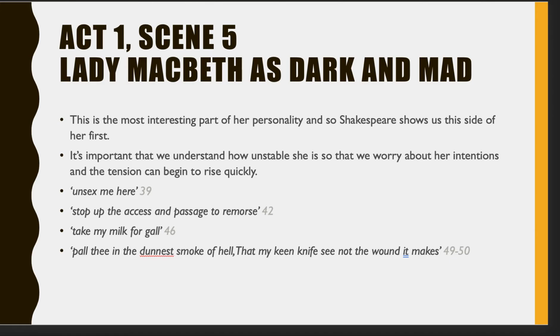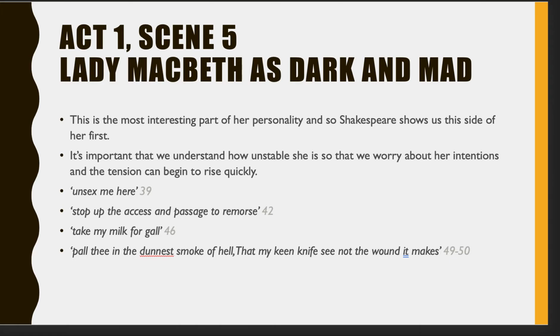"Take my milk for gall" is huge because it illustrates that she's trying to sacrifice the motherly parts of her to turn herself into something poisonous and merciless. And we've got juxtaposition there, which is really important. The milk and the gall: the caregiving, nurturing, life-giving aspects of milk, and the dark, poisonous, vinegary substance of gall that is the direct opposite of milk. Also, the idea of milk being natural and nature, and turning nature on its head. So we've got all those themes starting to link together nicely in her language, and that's really important.